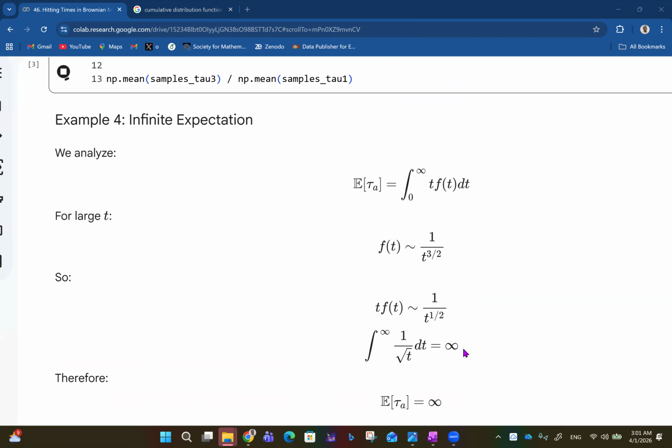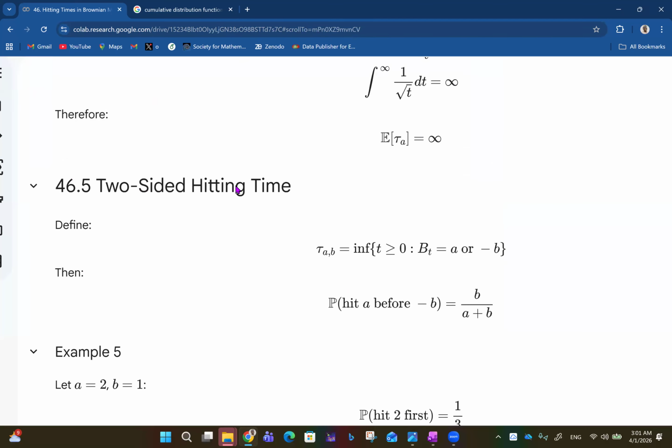However you look at it, it ends up being infinity. Therefore the expected value of tau sub A is infinite, and that's why we talk about infinite expectation, which is one of the properties of hitting times of a Brownian motion.